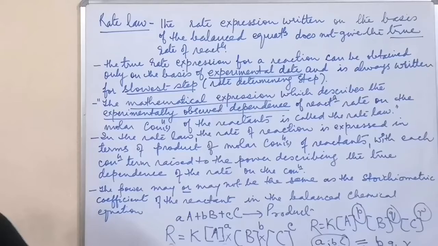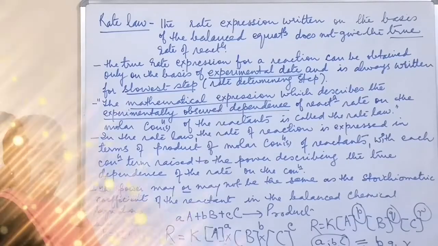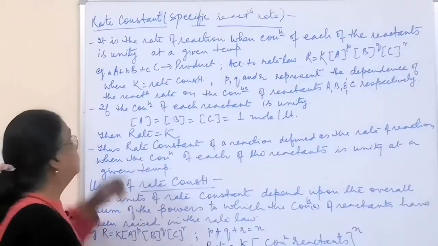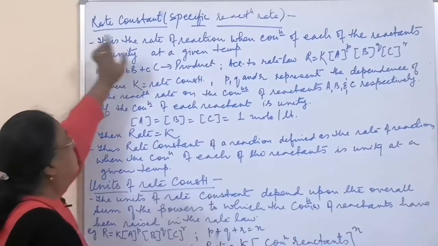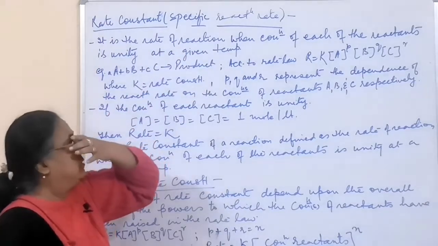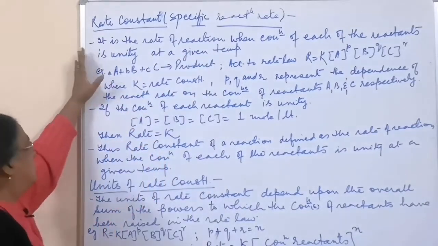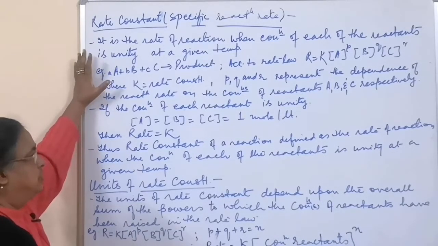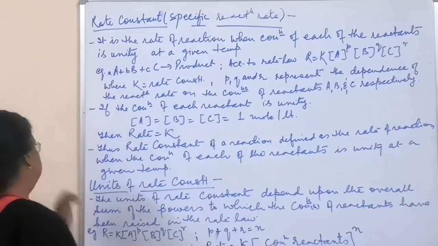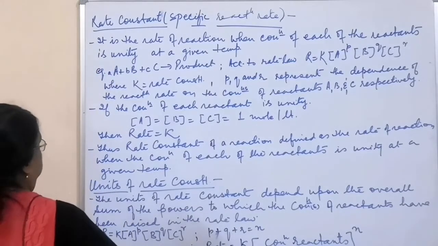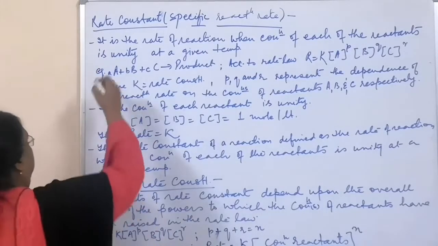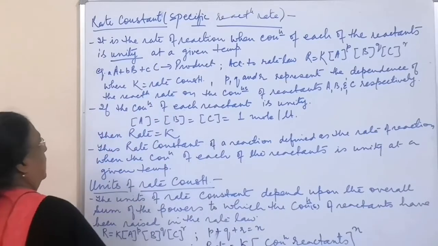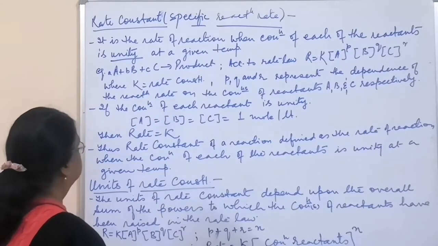Now we'll see about the rate constant. The rate constant is also called the specific reaction rate. It is the rate of reaction when the concentration of each of the reactants is unity, that is, 1 mole per liter, at a given temperature.